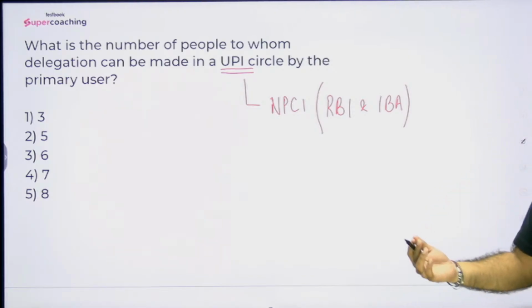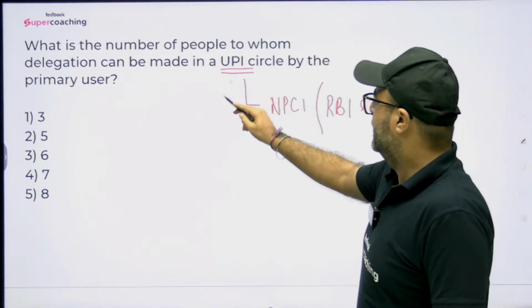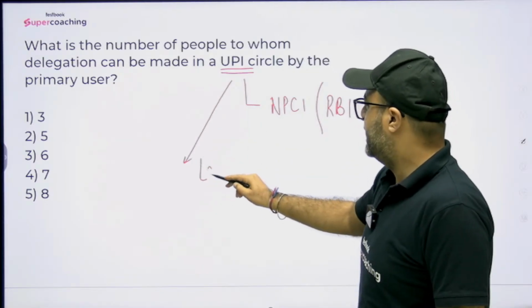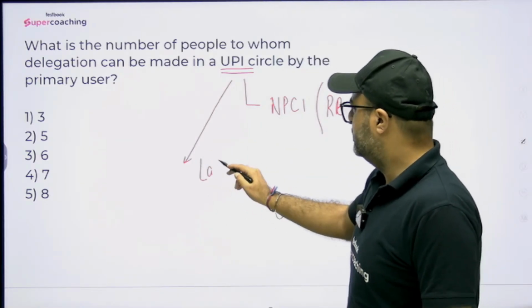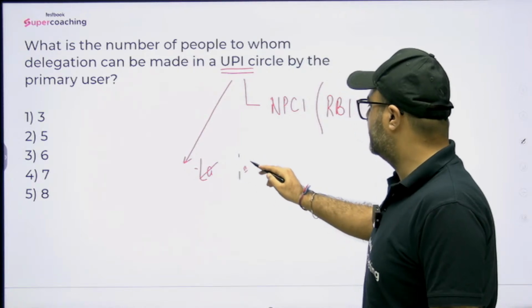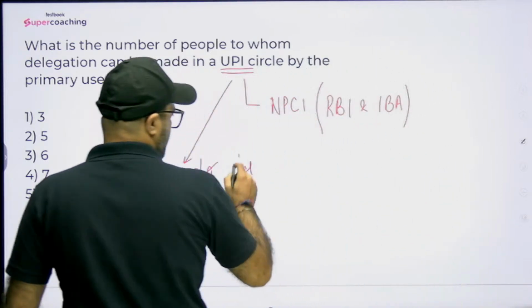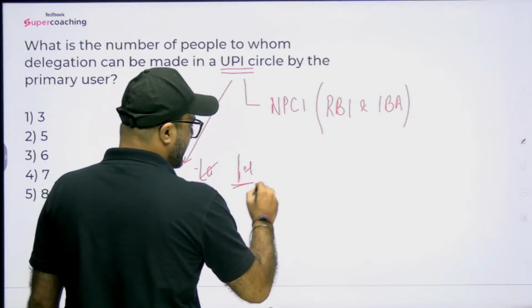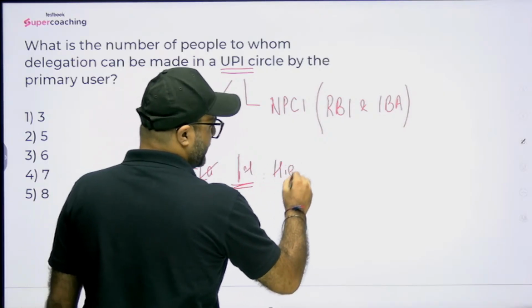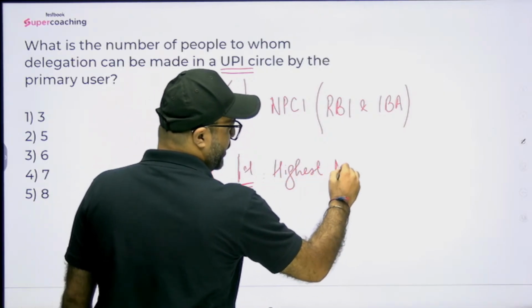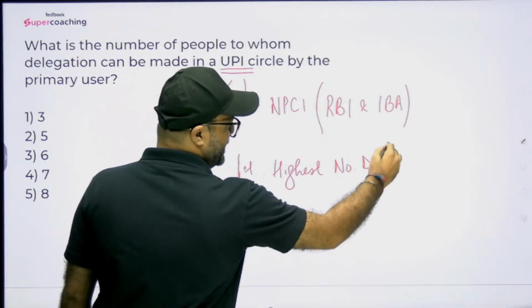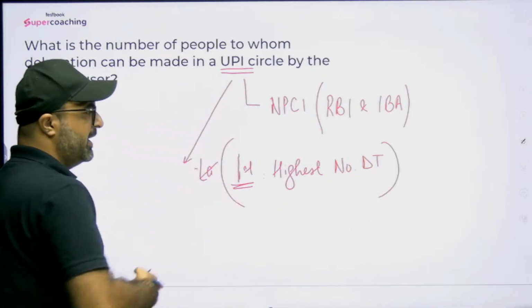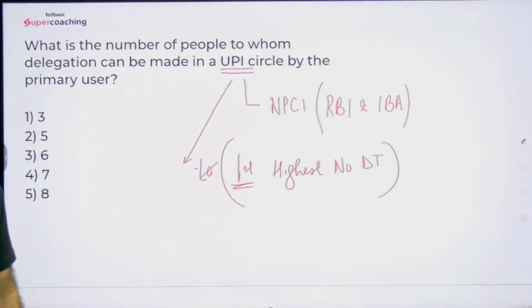Because of UPI itself, India is now on the first rank in terms of the highest number of digital transactions. Remember that the highest number of digital transactions on an annual basis and monthly basis have been recorded in India, and the answer to this is the same, that is because of UPI.